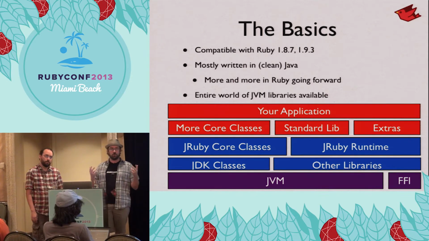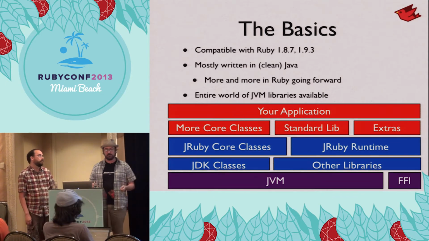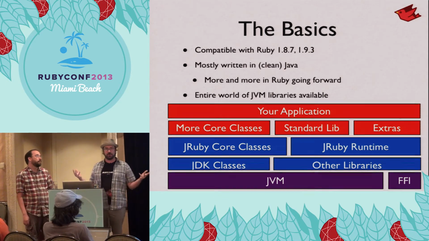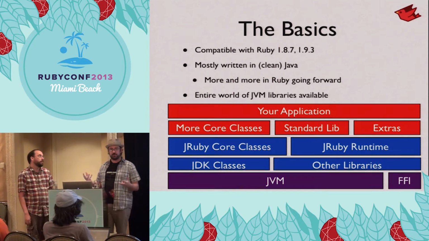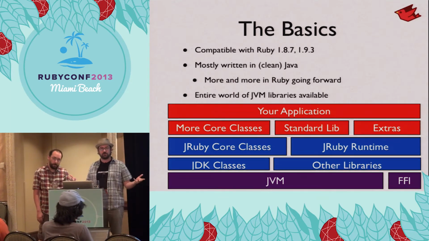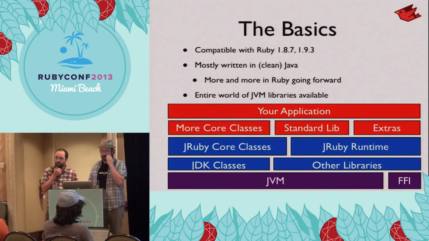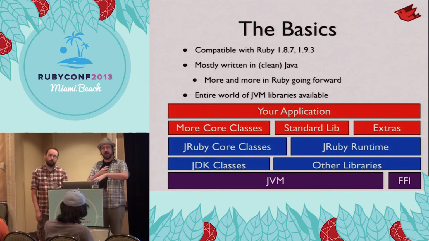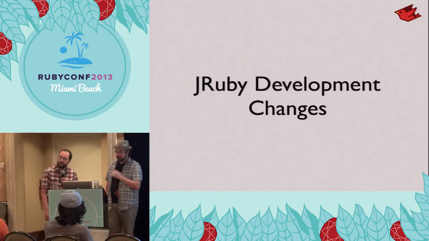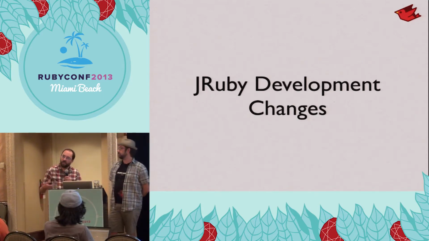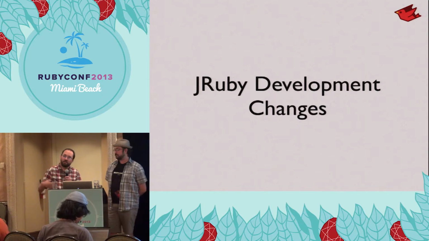Mostly written in Java, more and more code being written in Ruby, but even the Java code we have is pretty clean. We've got pretty standard coding conventions that we like our committers and contributors to follow. And the coolest part about JRuby, and the reason that most people come to JRuby, is because the entire world of the JVM is available to you. The GCs that we've got available, all the different platforms, the JIT, runtime, and then of course all of the libraries and languages that are on the JVM. So it's a Ruby on top of this platform that brings a lot more than just Ruby to the table.